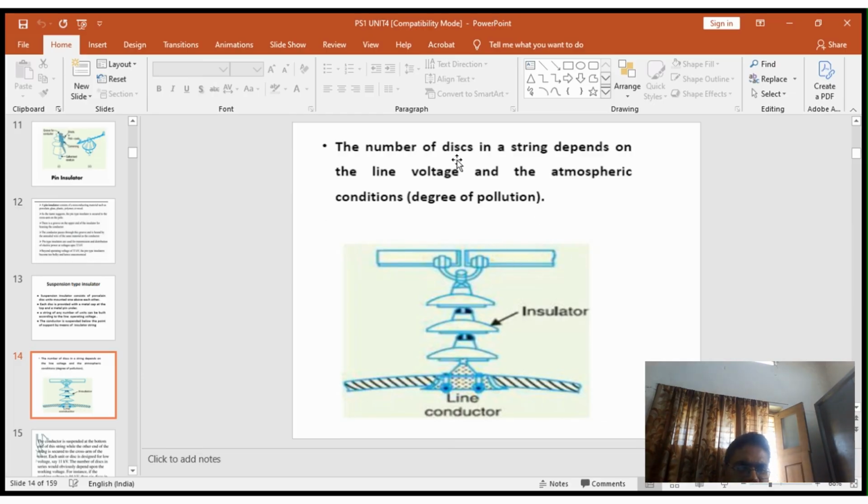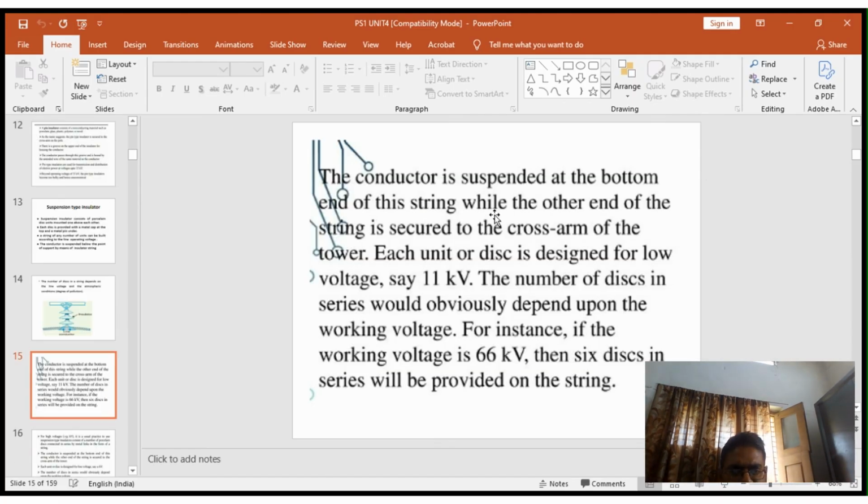The number of discs in a string depends upon the line voltage and atmospheric conditions. A conductor is suspended at the bottom end of the string, while the other end of the string is secured to the cross arm of the tower. Each unit or disc is designed for low voltage, say 11 kV. The number of discs in series is obtained depending upon the working voltage. For instance, if the working voltage is 66 kV, 6 discs are connected in series in the form of a string.